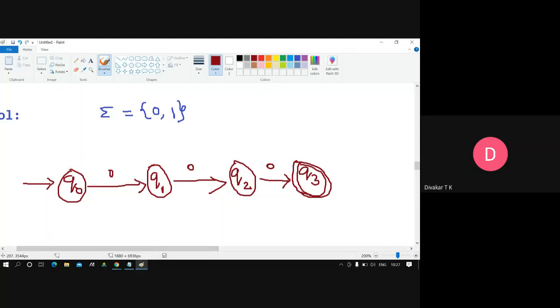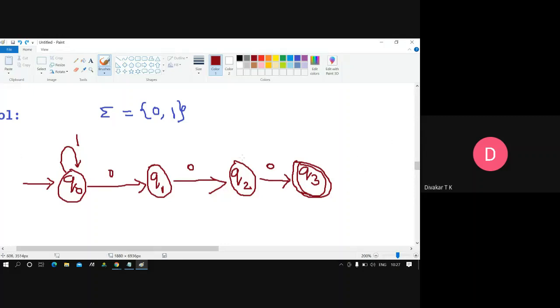It's easy now. From Q0 I should make a self loop on 1. Why? Because in 1 0 0 0 you are getting three consecutive zeros, fine. 1 0 0 1 1 0 0 0, consecutive you are getting. So if I put the 1 symbol on Q0, not a problem for me.